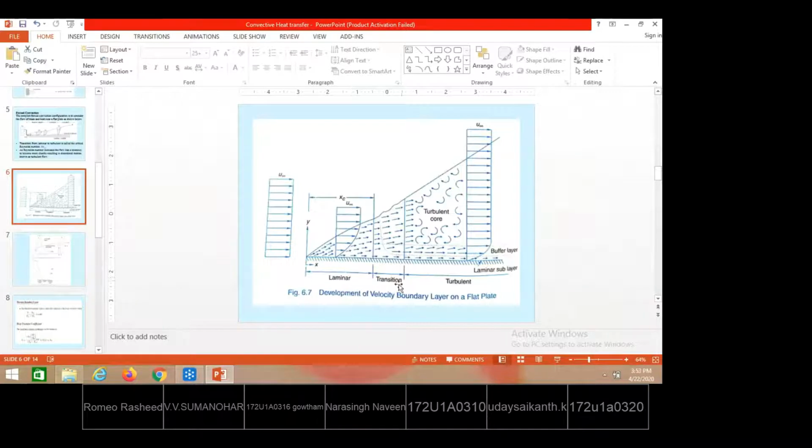Laminar flow followed by transition flow followed by turbulent flow. Again in the turbulent flow there are three more regions. So close to the plate surface, three regions are there: laminar sublayer, buffer layer, and complete turbulent core.